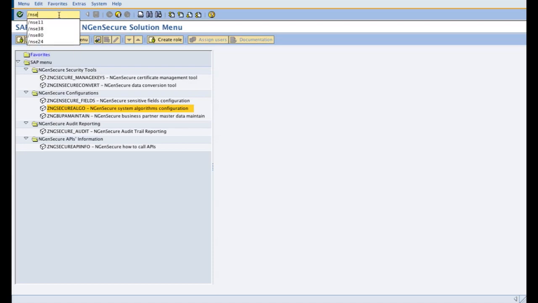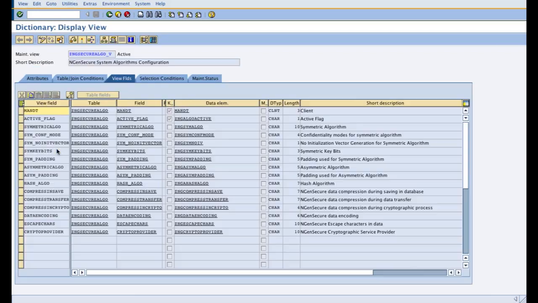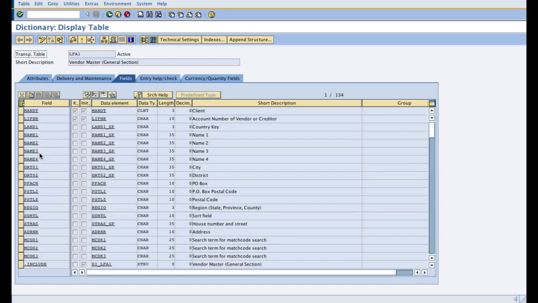So I am trying to encrypt for demonstration purposes the vendor master data